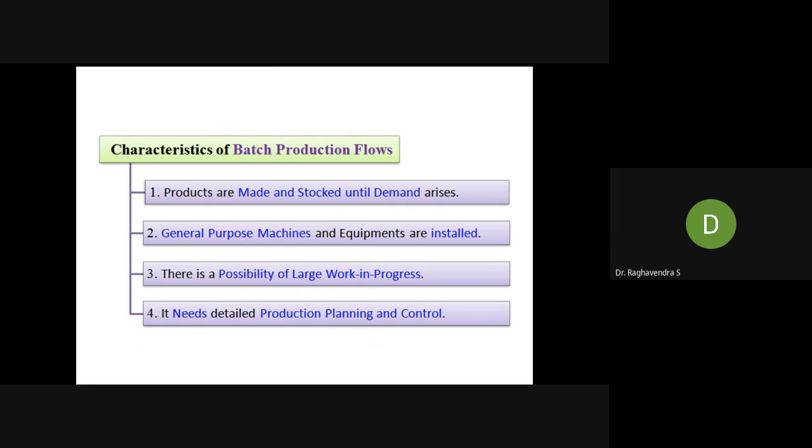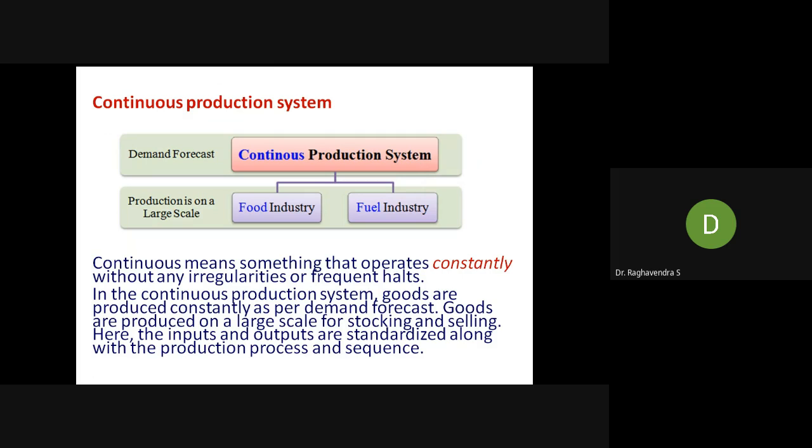There is a possibility of large work in progress. Sometimes it may take a long time also. It needs detailed production planning and control. All these are important things. Next part, after intermittent, there is one more part B, that is the continuous production system.